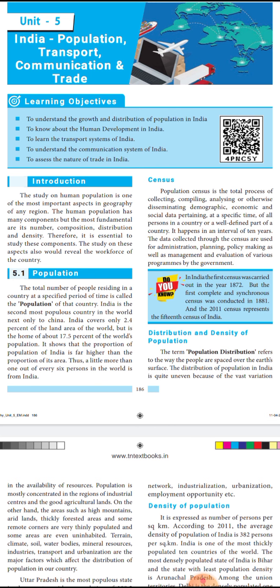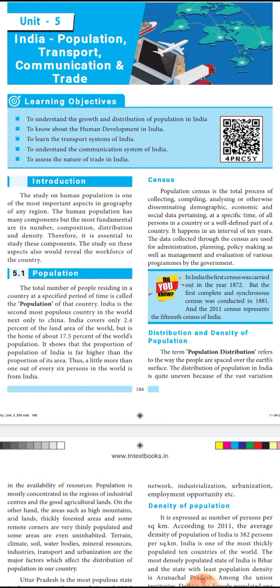That is mainly because of high mountains or arid lands, so land which does not contain water, then thickly forested areas, that is remote corners, where you cannot easily reach the nearby area. Those are called remote corners. So they are very thinly populated. Because of the terrain, that is the surface, the climate, the soil, water bodies, mineral resources, industries, transport, and urbanization, these are the major factors which affect the distribution of population in our country.